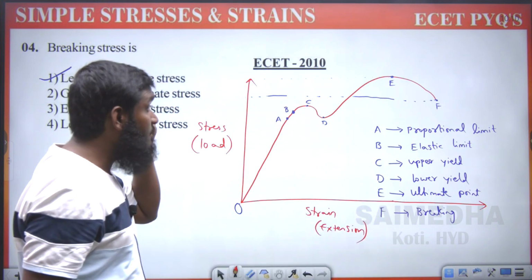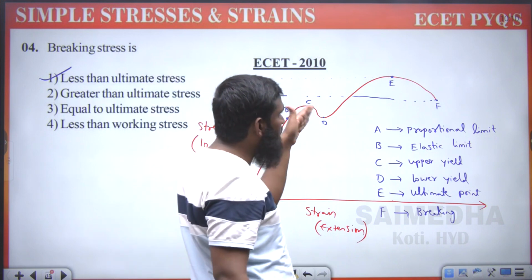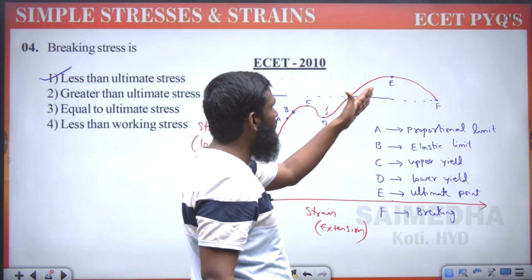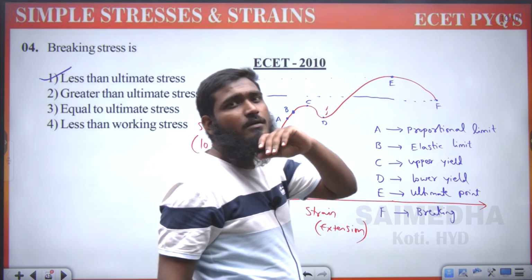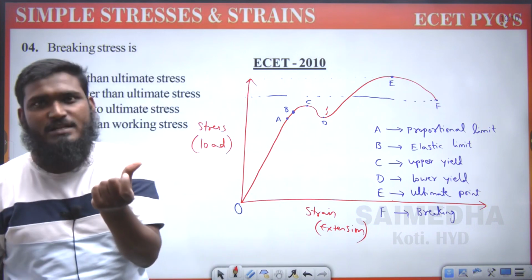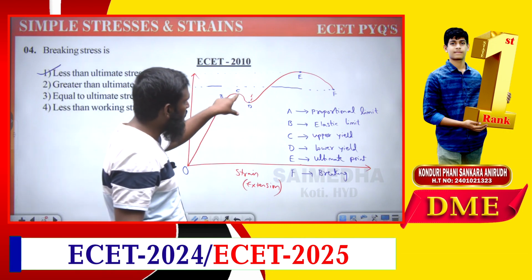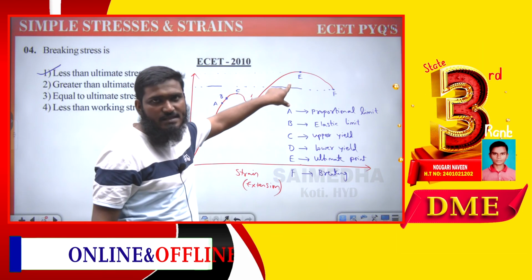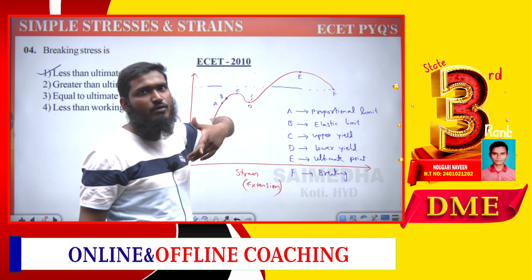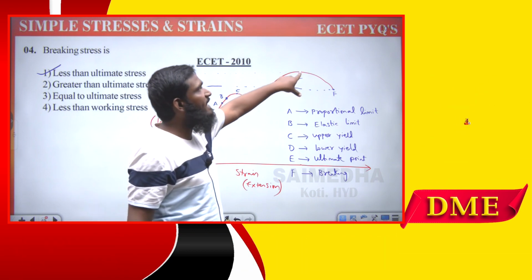Whenever it goes beyond this yield point, the cross sectional area decreases, and whenever we have a decrease in that cross sectional area, we get a neck point over here.